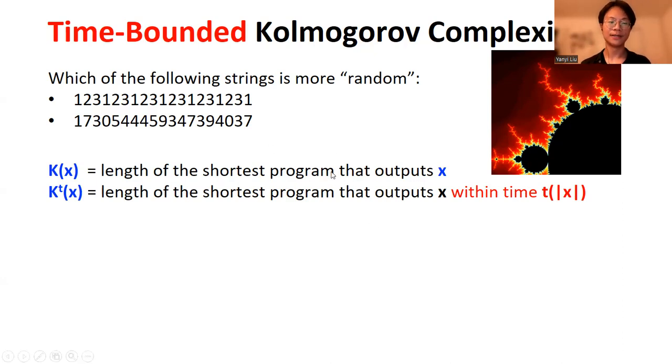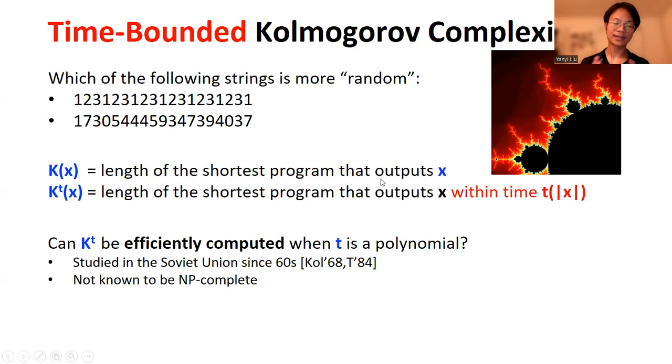For any function t, we let K^t of x denote the length of the shortest program that produces the string x within the time bound t of the length of x. By adding a running time bound, this notion is computable. So the question is whether K^t can be efficiently computed when t is a polynomial. This is not a new problem; it has been studied in the Soviet Union since the 60s, and it is not known to be NP-complete.